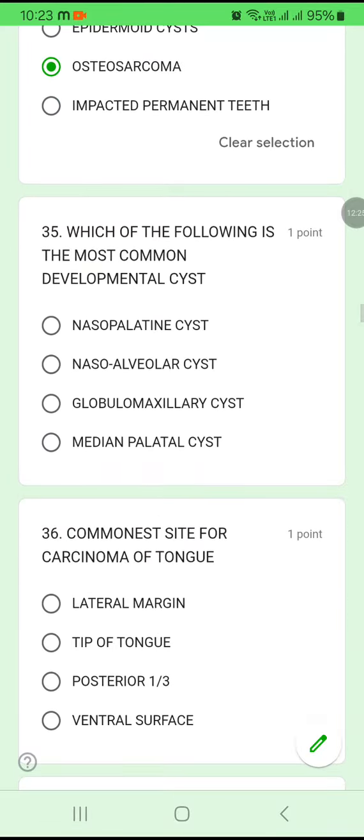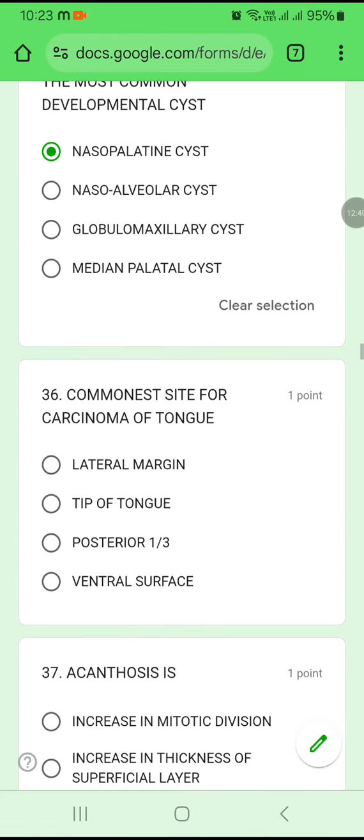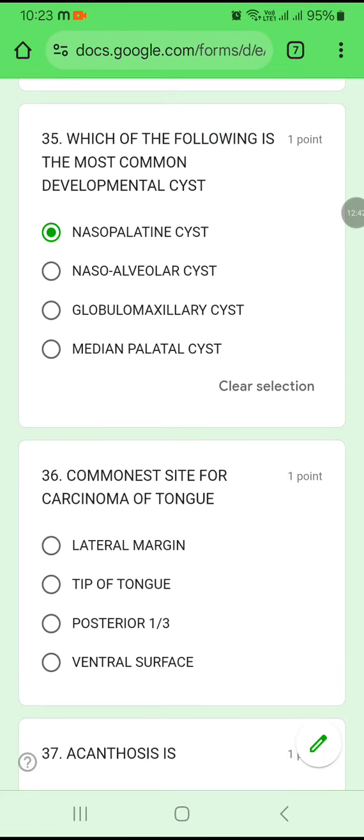34C. 35. Which of the following is the most common developmental cyst? Nasopalatine, nasoalveolar, globulomaxillary, or median palatal? Most common developmental cyst is nasopalatine cyst.